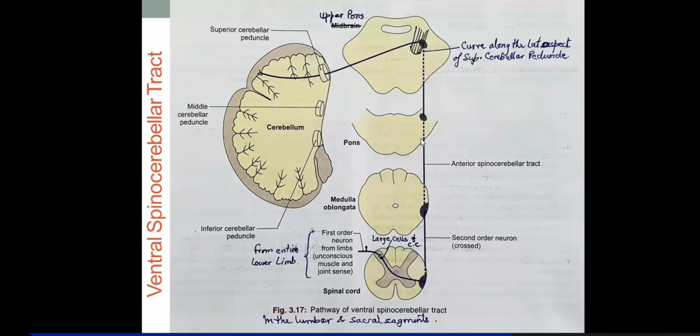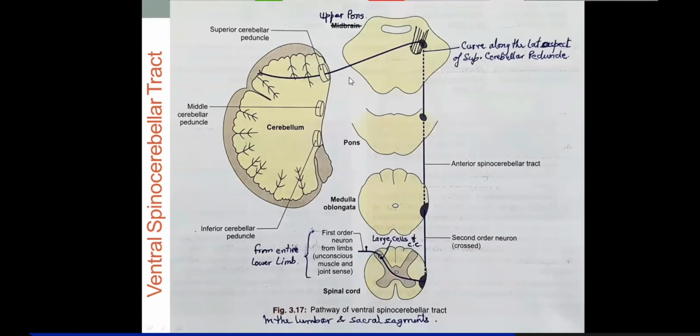Okay. So these fibers, the second order neurons, will wind around the superior cerebellar peduncle of the opposite side. After winding around, they will move to the same side, the ipsilateral side from which the sensations were brought up, and then enter the cerebellar hemisphere of the same side through its superior cerebellar peduncle.